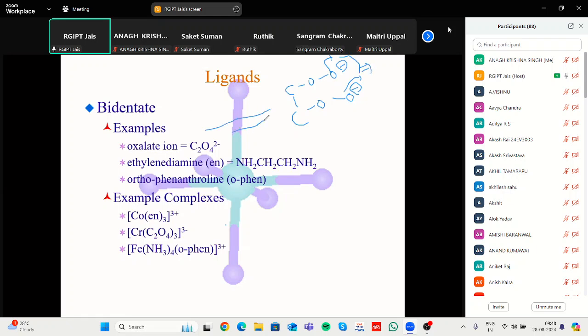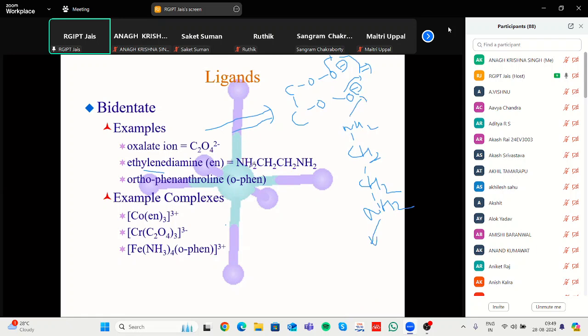This is oxalate, or ethylenediamine. Ethylenediamine means C2H4, with one NH2 here and another NH2 here. NH2 has two donating sites, one from this side and second from this side.